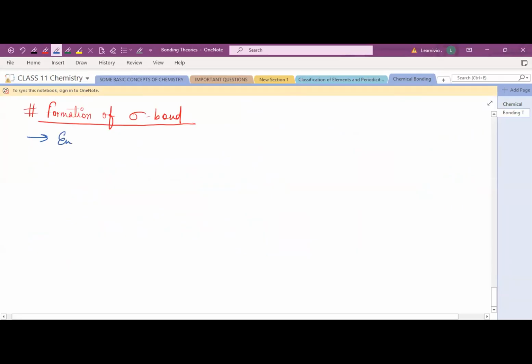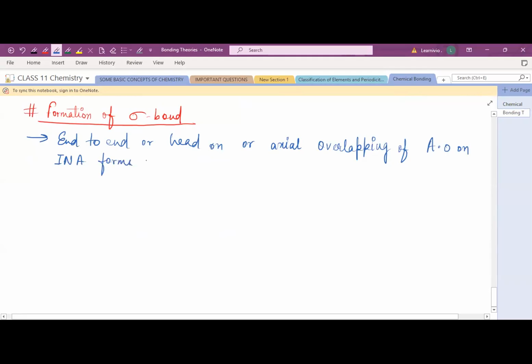Sigma bond is formed when there is end to end, or head on, or you can say axial overlapping of atomic orbitals on the internuclear axis, which forms sigma bond.